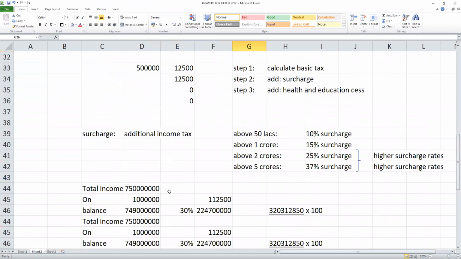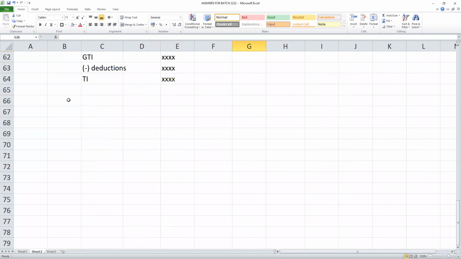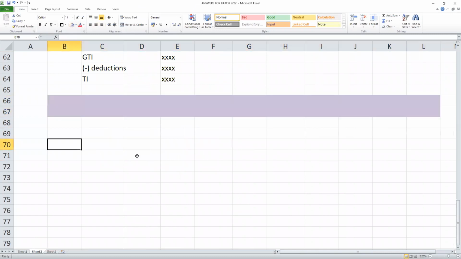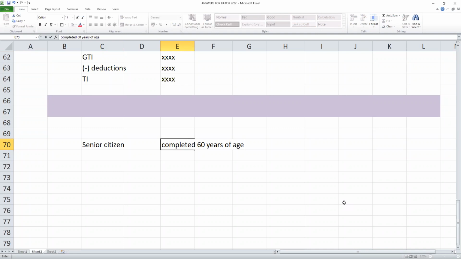Now coming back to the other provisions. Listen. Under the income tax law, we have another category called senior citizen. Who is a senior citizen? One who has completed 60 years of age during the previous year.